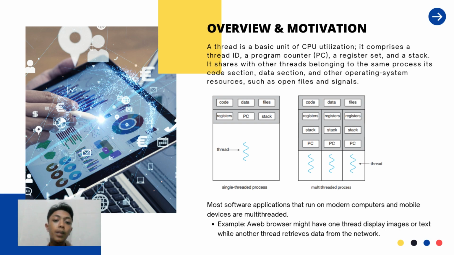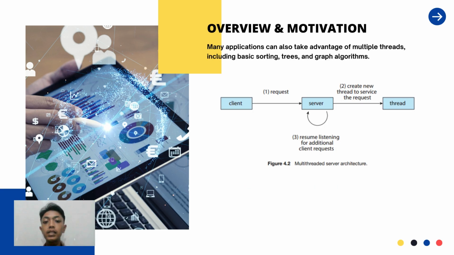And most software applications that run on modern computers and mobile devices are multi-threaded. For example, a web browser might have one thread display images or text while another thread retrieves data from the network. Next, many applications can also take advantage of multiple threads, including basic sorting, trees, and graph algorithms.